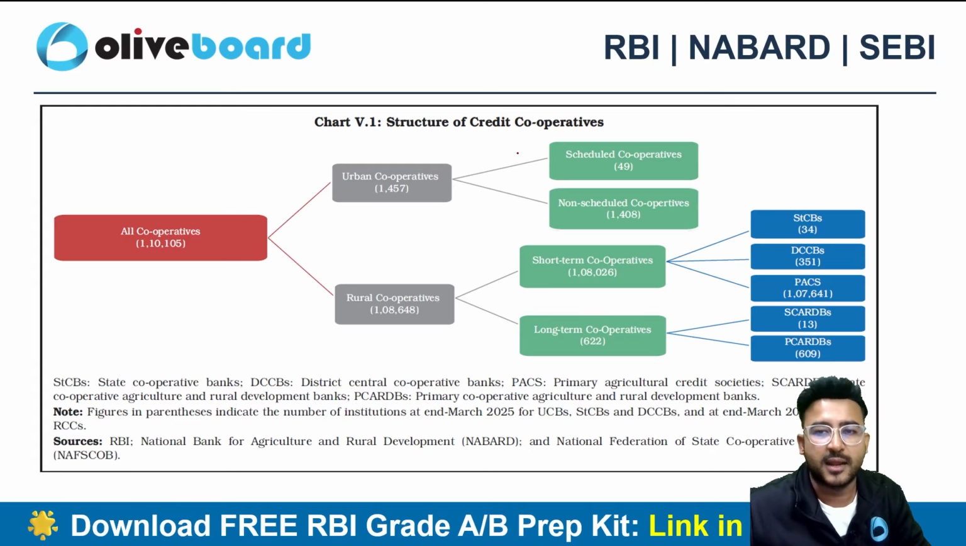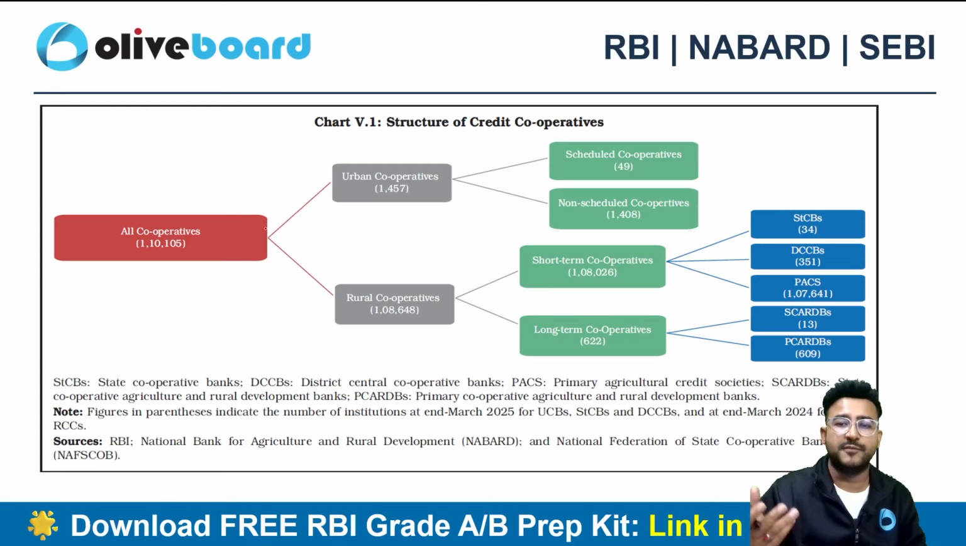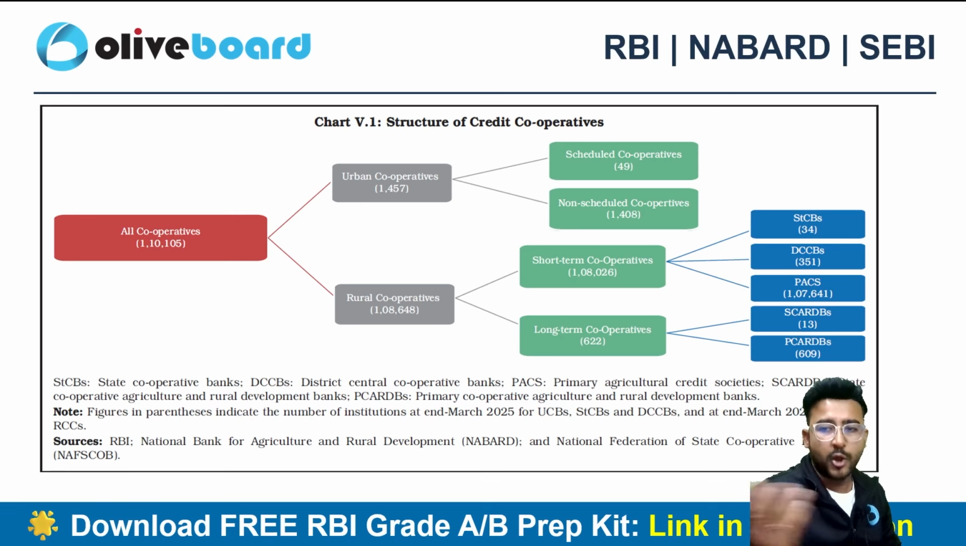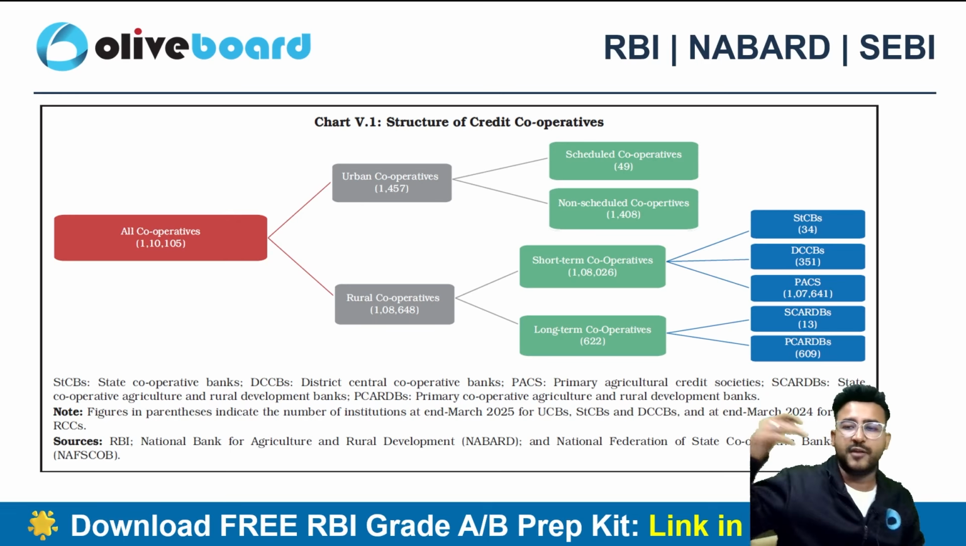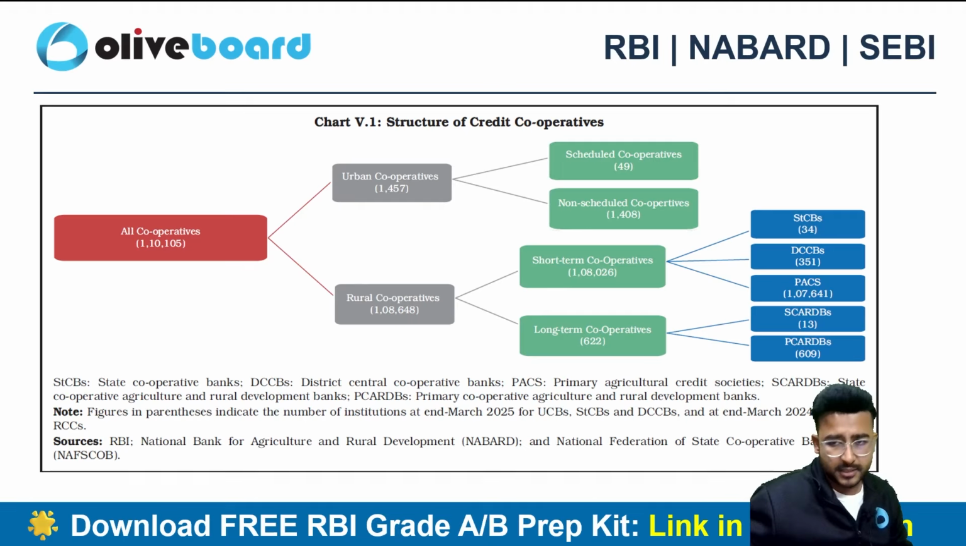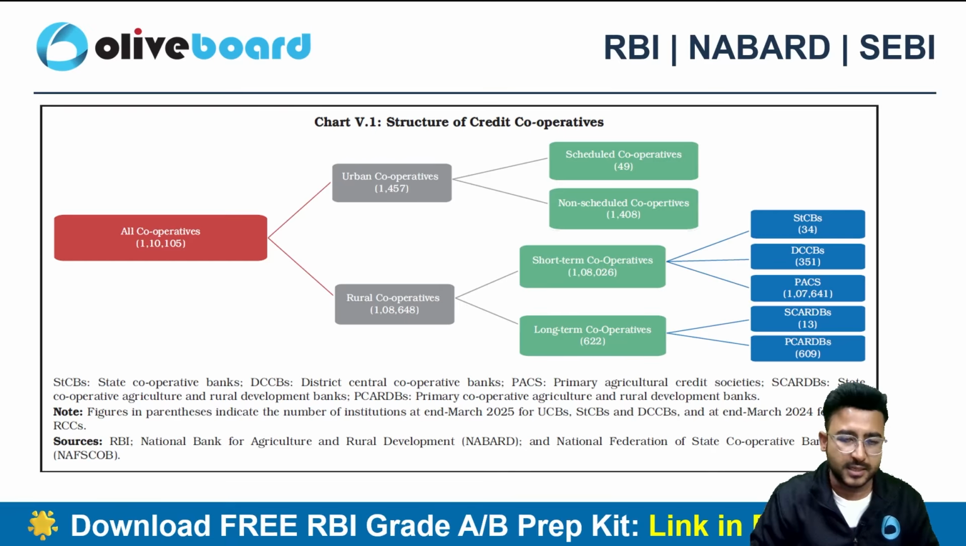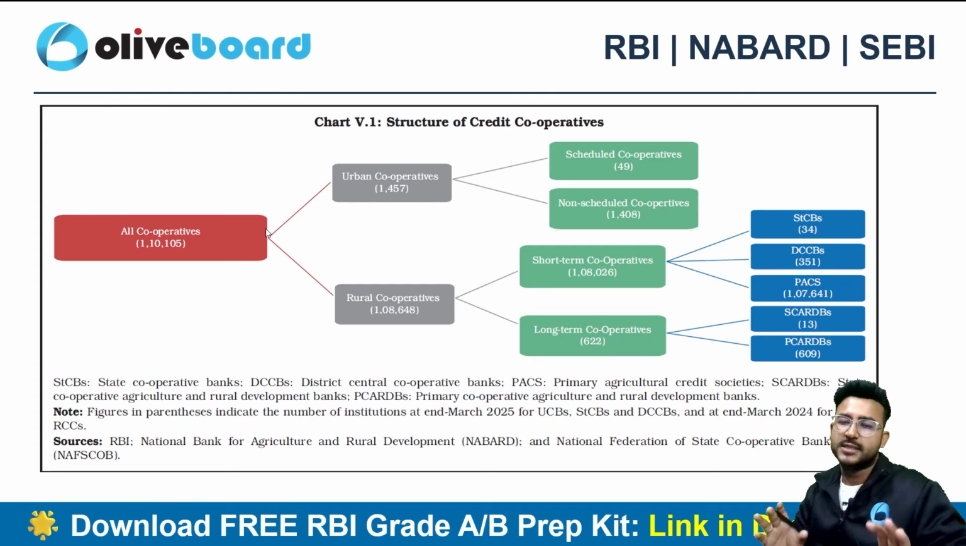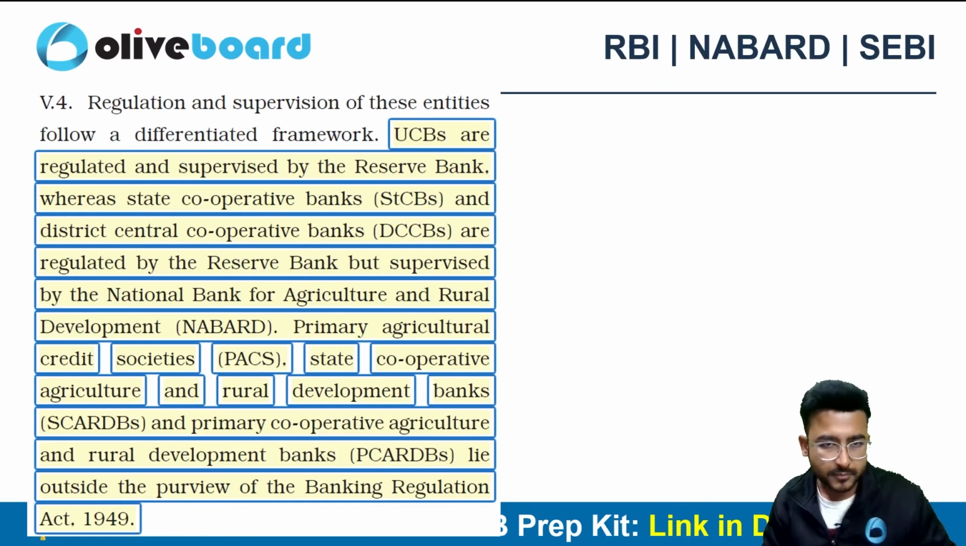If I talk about the whole cooperative structure, all cooperatives are classified into UCBs and RCCs. The UCBs are again classified into scheduled and non-scheduled. The RCCs are classified into short-term cooperatives and long-term cooperatives. Then we can have different categories like STCBs, district DCCBs, PACS, SCARDBs, PCARDBs, right? Now I will be covering this concept in a very crisp manner, okay?